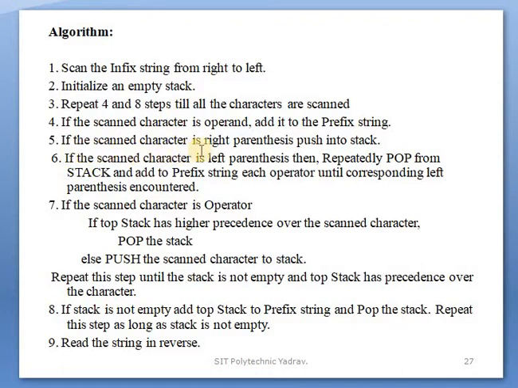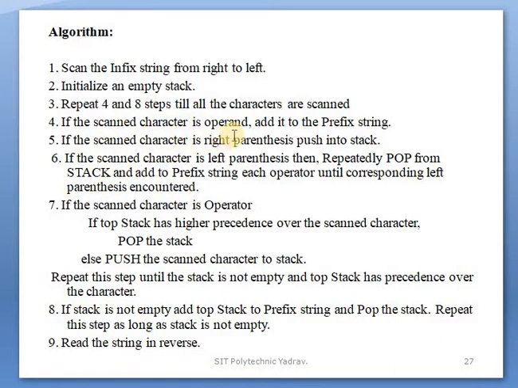After that, if the scanned character is a right parenthesis, then push it onto the stack. This algorithm is the opposite of converting infix to postfix. After that, if the scanned character is a left parenthesis, then repeatedly pop from the stack and add to the prefix string each operator until the corresponding right parenthesis is encountered. Okay, what does this mean?